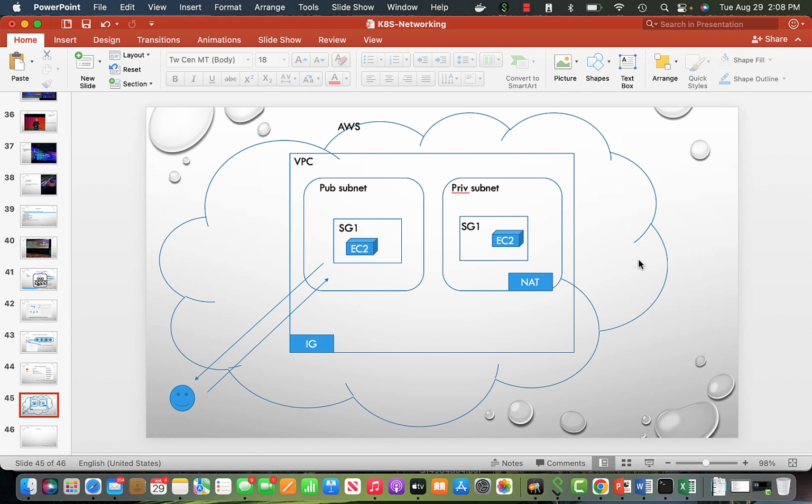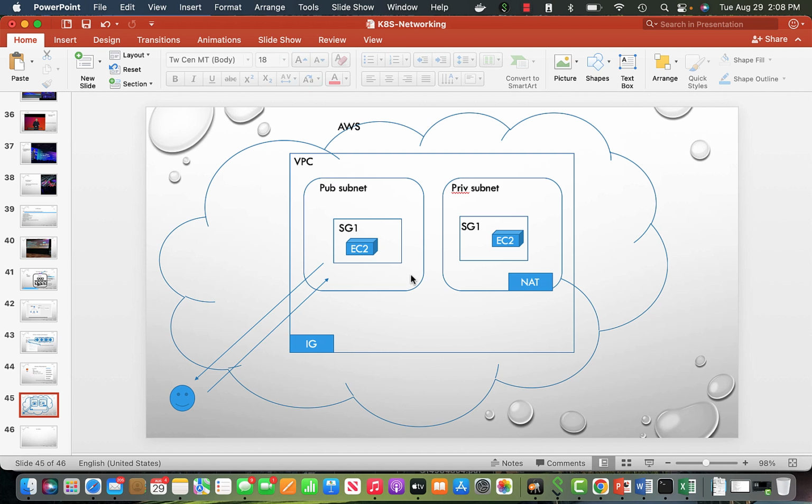So let's come back to this picture. I updated it a little bit. We initially had an EC2 and a security group, which I named security group 1, and then I have laid down a public subnet. My first EC2 instance is inside a public subnet, and outside of that there is a VPC, virtual private cloud.